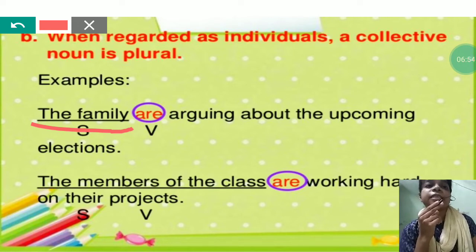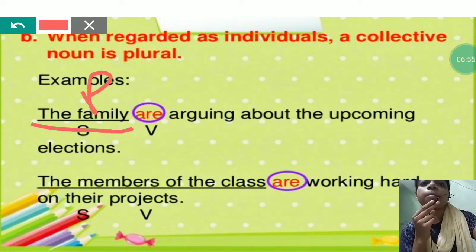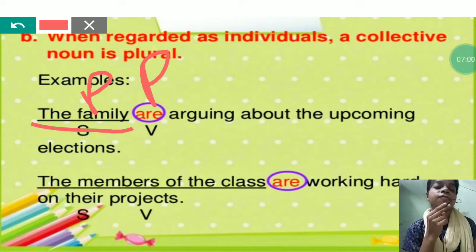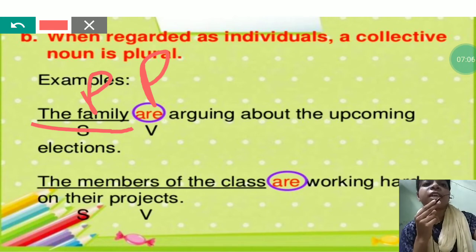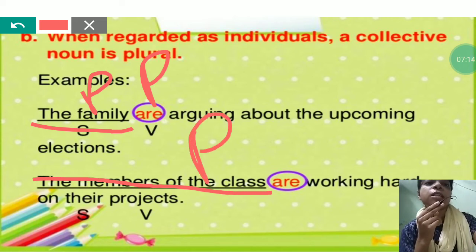So it is a plural form, hence it will need the verb also, which is plural in form. The members of the class are working hard on their projects. Here again, we are talking about each and every member of the class. That means plural, hence it will require plural verb.